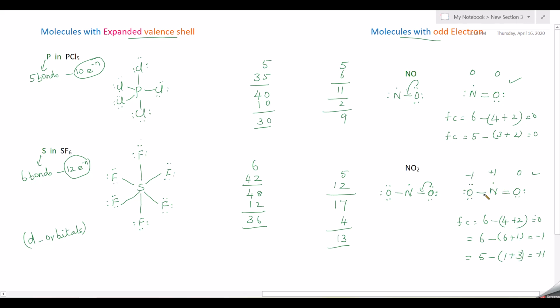Here this nitrogen has 2, 4, 6 plus 1, 7 electrons, only 7 electrons, it is not 8. So it comes under exceptions to the octet rule, and it also has an odd electron, therefore it comes under molecules with odd electron. So these are the exceptions to the octet rule. Thank you for watching.